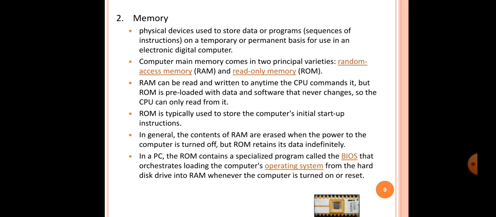Now what is a RAM? So in general, the contents of the RAM are erased when the power to the computer is turned off, but ROM retains the data indefinitely. Okay, so RAM means what? Suppose there is a 4 GB RAM. When you are using different software, the software gets fetched into that RAM. Okay, so after you close that app, or the software, the RAM is again erased. So RAM can be read and written. Okay, so this is the difference between RAM and ROM.